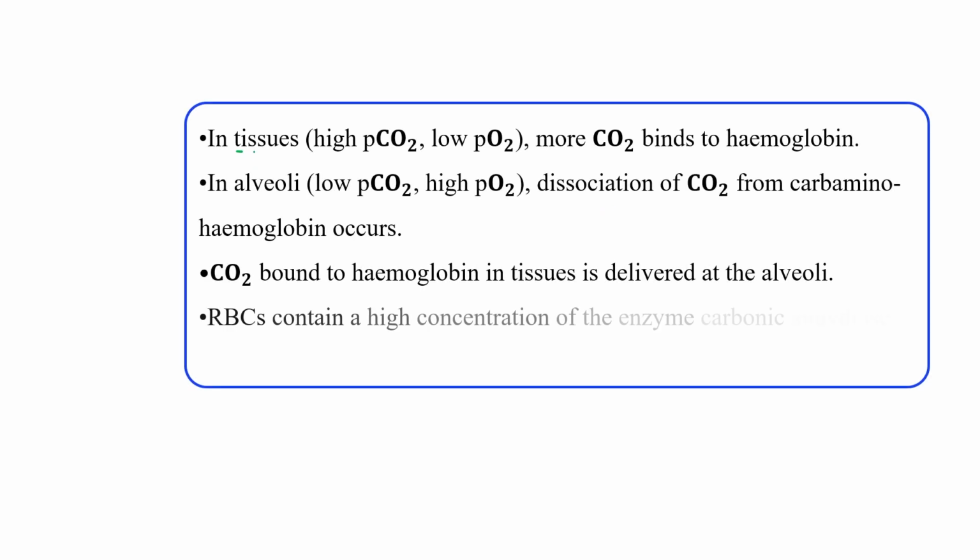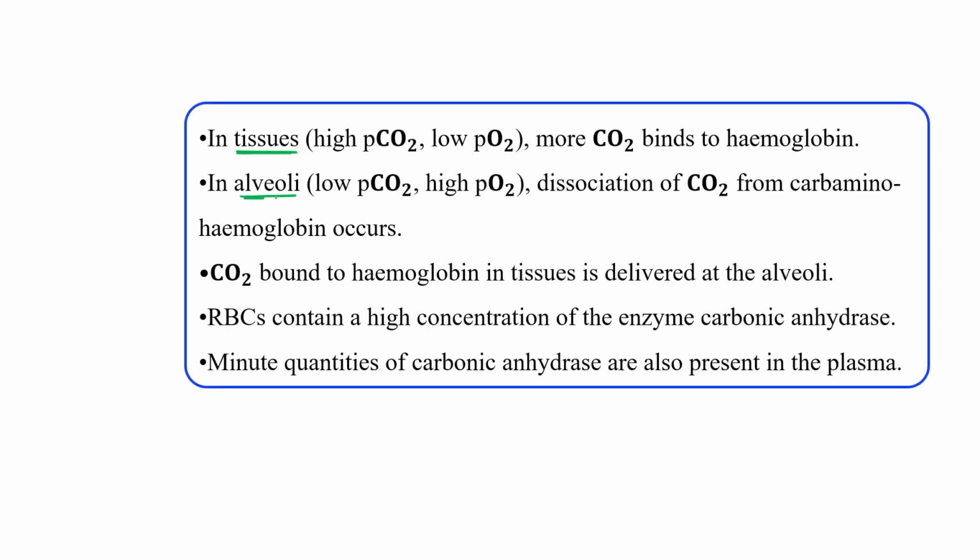In the tissue and alveoli, what is the situation for carbon dioxide? In tissue, the partial pressure of carbon dioxide is more, right? While for oxygen, it is low inside the tissue. So more carbon dioxide binds to the hemoglobin, while in alveoli, carbon dioxide concentration is low, right?